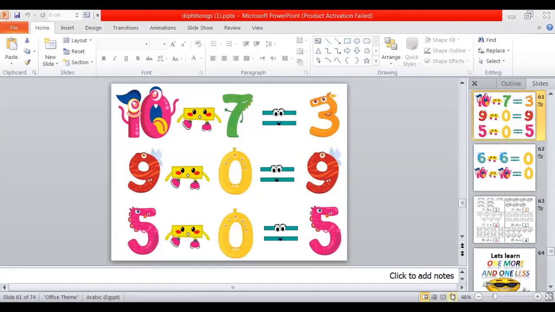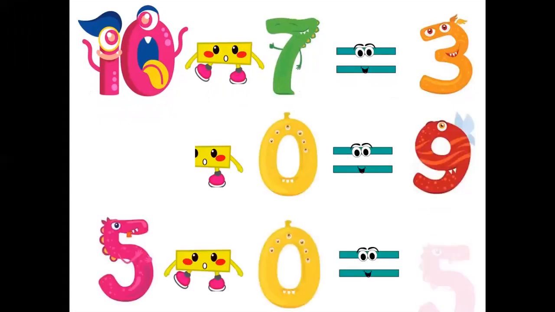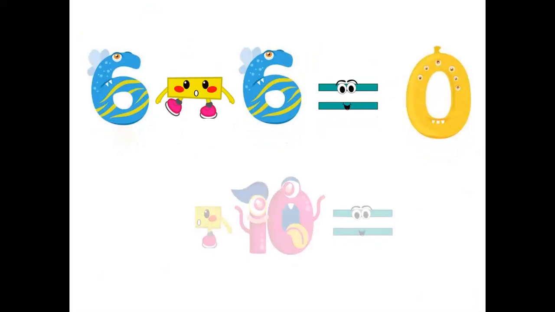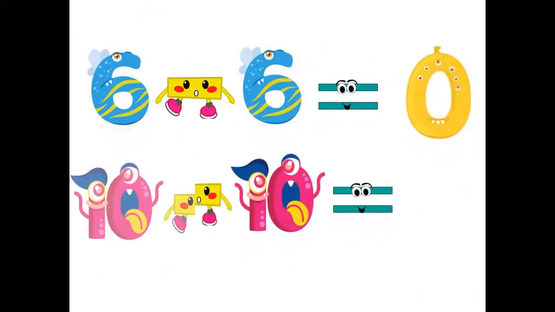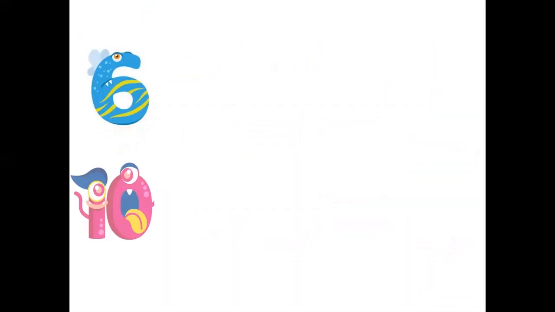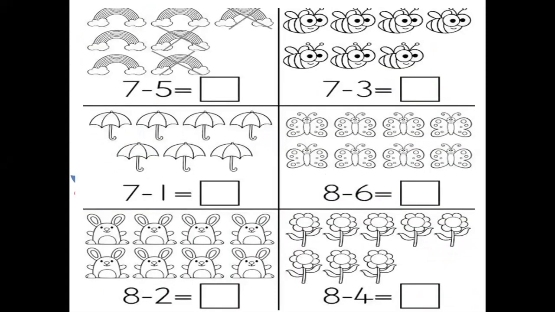Okay, here. When we find the same numbers like this, 6 minus 6, when we find the same numbers in a minus equation, it always equals 0. 6 minus 6 equals 0. And here also 10 minus 10 equals 0. Okay, let's do this together.